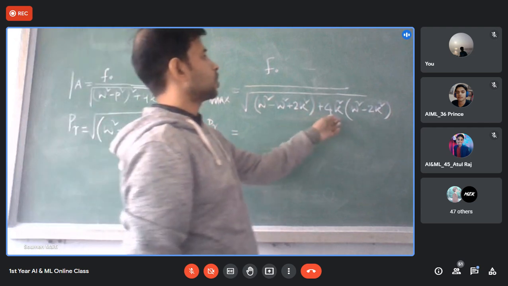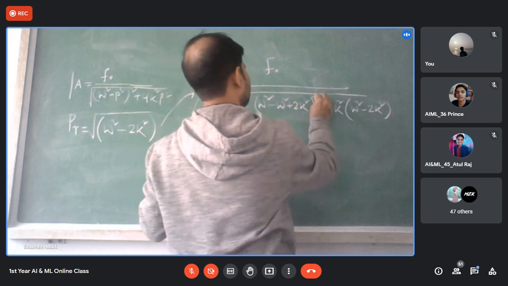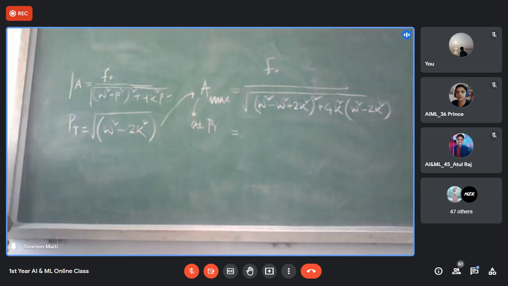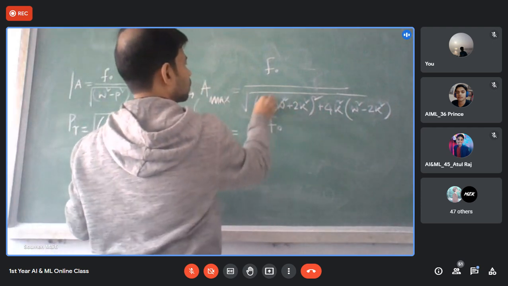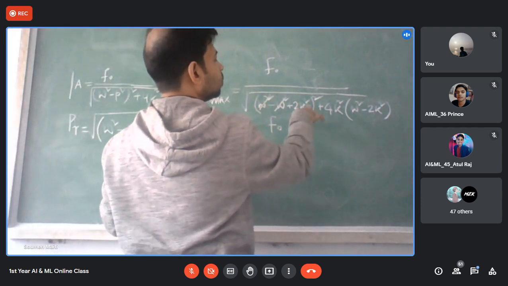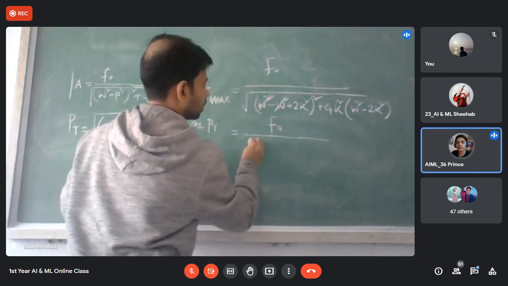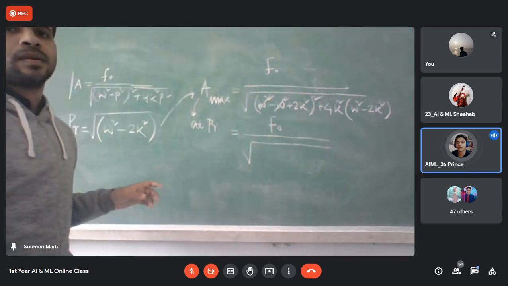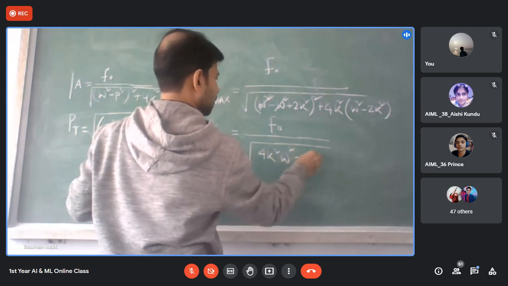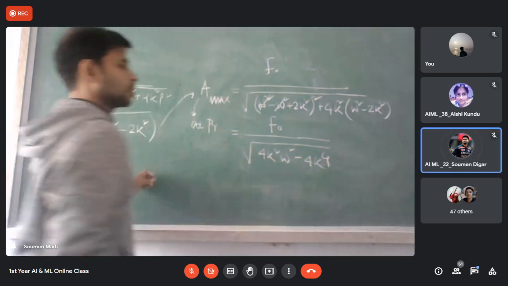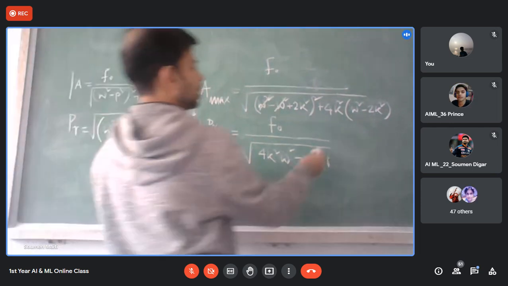This will be 4k square omega square, minus 8k to the power 4. This is again square. So how much? I think it will cancel out. Sir, F naught divided by 2k root under omega square minus k square. It will come 4k square omega square minus 4k to the power 4. Sir, 2k we will take common. Yes, take 2k common. Okay, no problem.